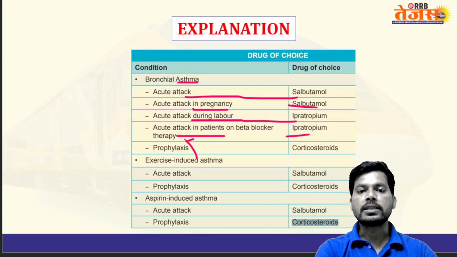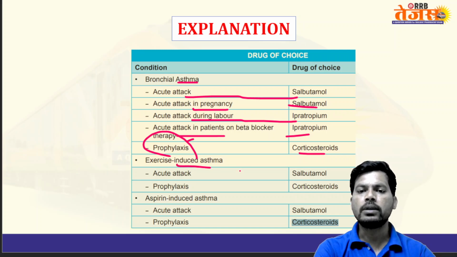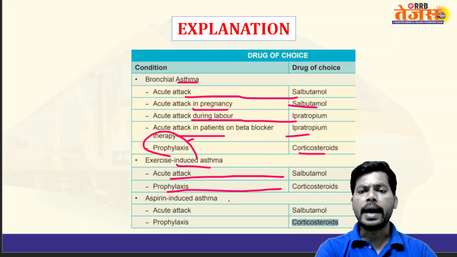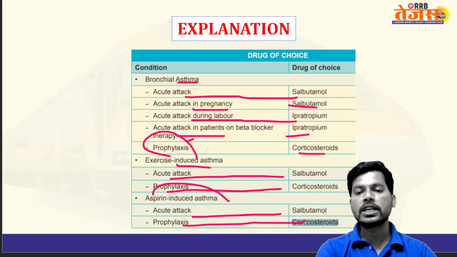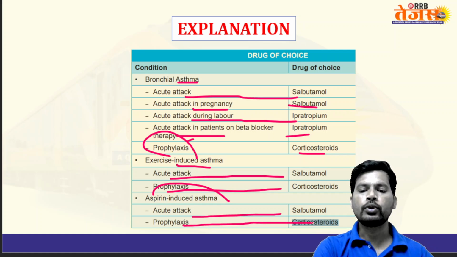For prophylaxis, corticosteroids. For exercise-induced asthma, the acute attack is controlled by salbutamol, and prophylaxis by corticosteroids. For aspirin-induced asthma, the acute attack is controlled by salbutamol and prophylaxis by corticosteroids, which have immunosuppressant action.